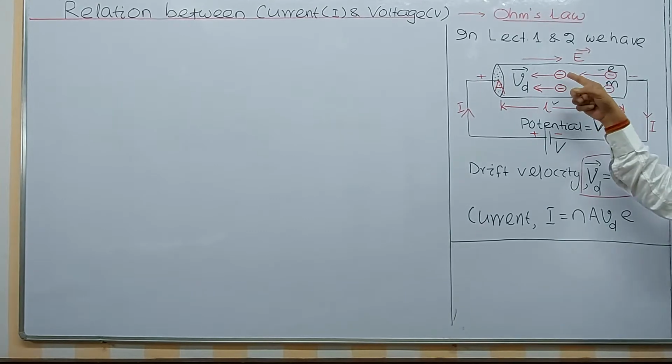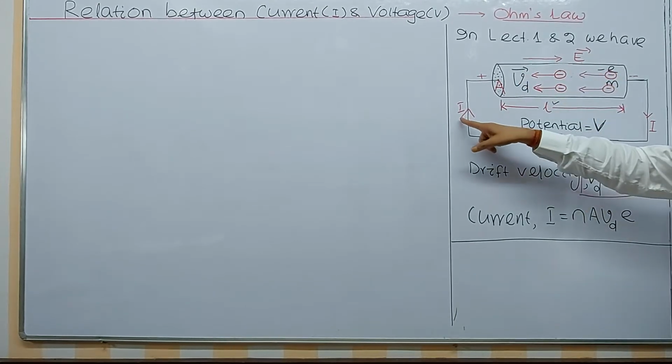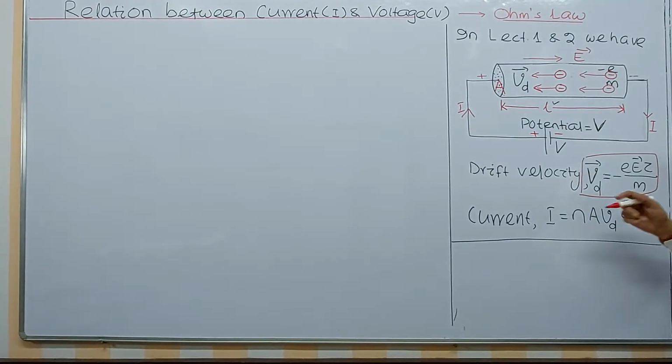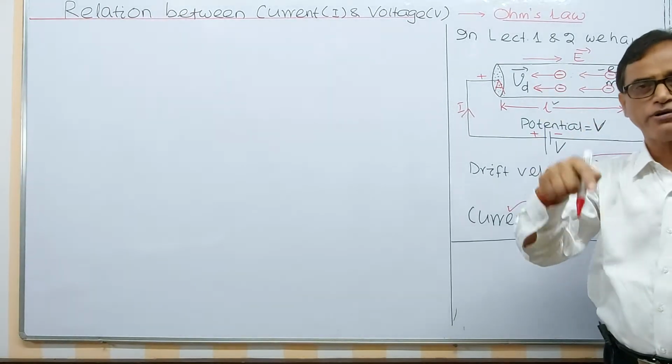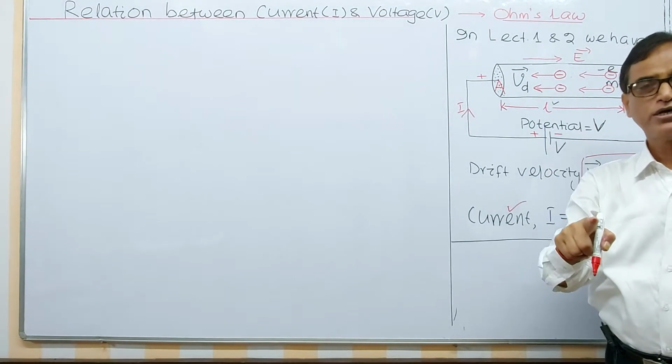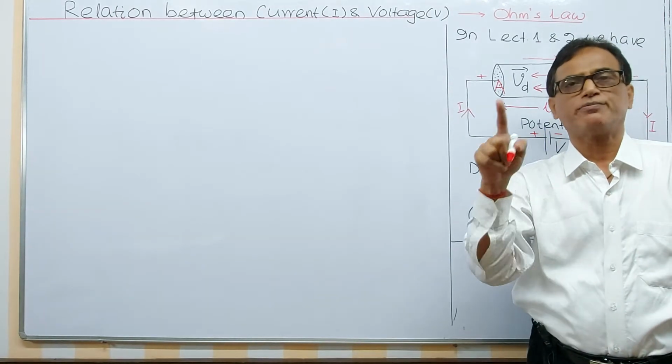Now when the electron drifts inside the metallic conductor, current is developed, and we have got an expression for current in terms of drift velocity, where n is the number of electrons per unit volume of the conductor, that is constant for a particular material.